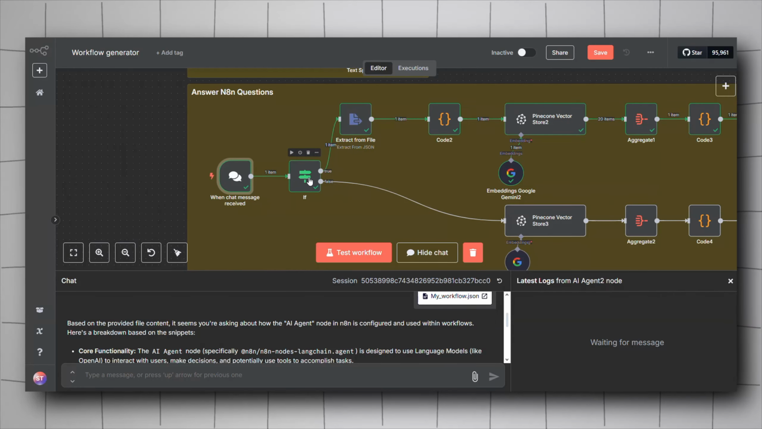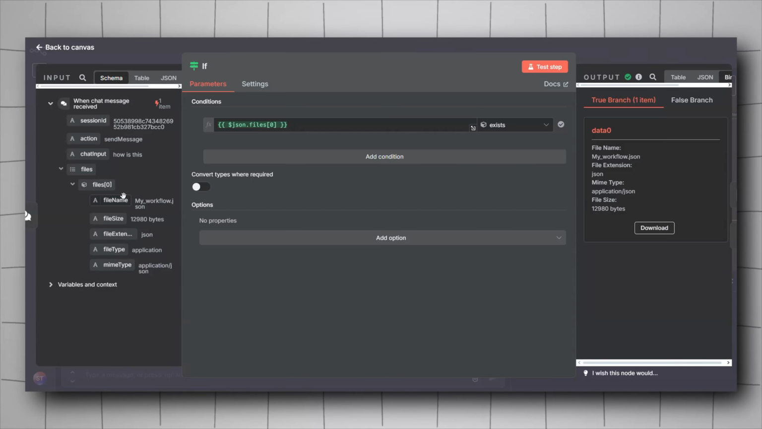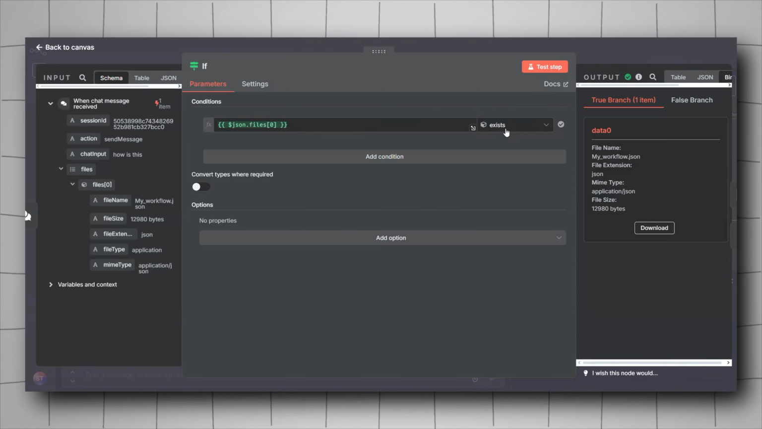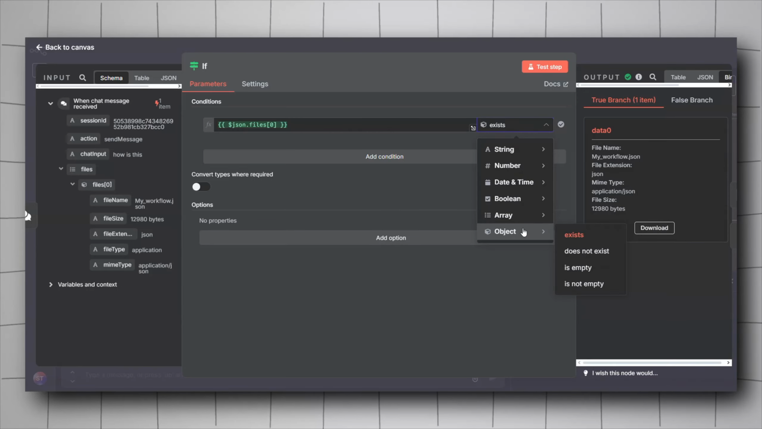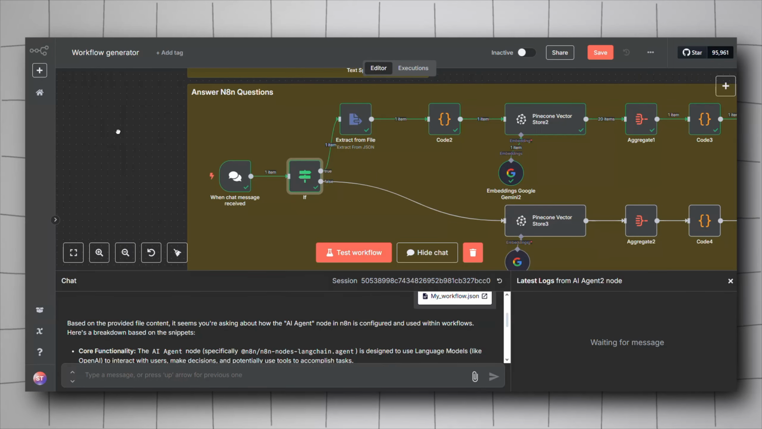Next, we will have to include an if node. This if node will be configured to check whether we have included a file in our request or not. So go to schema here, drag and drop the files, this one, and put it here. And then for the condition, you will have to go to objects and then select exists. So basically, if the file exists, that means we have uploaded the file. If not, we route it to another way.